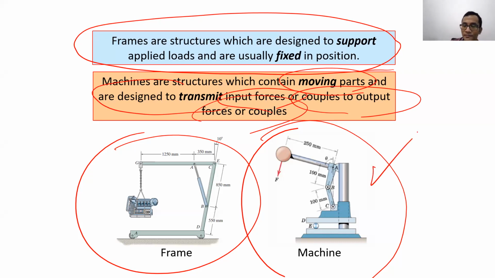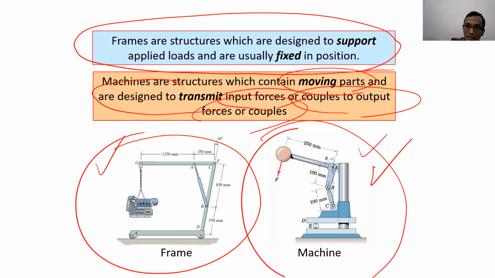That's the difference between frame and machine, and you don't have to know exactly how to solve each of those, because both have the same way to solve. You can solve it using the same methodology.